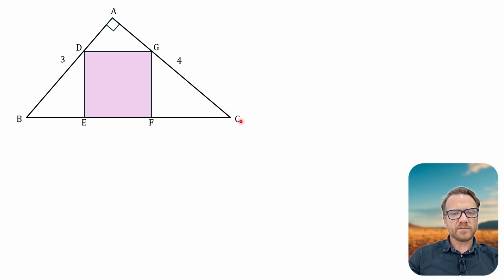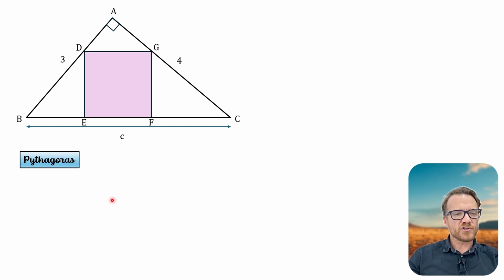And now we're going to try to find this length here, BC, which we'll call c. Most of you will see it's a 3, 4, 5 right triangle, so c should be 5. And using Pythagoras, we can show that to be the case. So c squared is a squared plus b squared, where a and b are 3 and 4 respectively. So c squared is 9 plus 16, which is 25. The square root of 25 gives us c, which is 5.